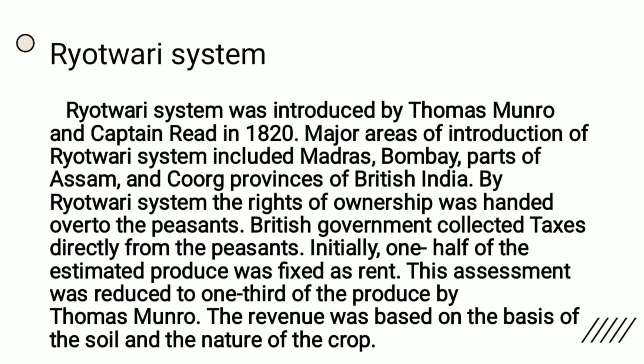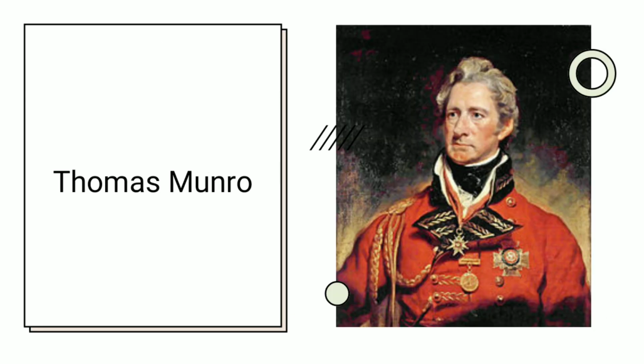The Raitwari system included Madras, Bombay, parts of Assam and Coorg provinces of British India. By the Raitwari system, the rights of ownership were handed to the peasants. The British government collected taxes directly from the peasants. Initially, one half of the estimated produce was fixed as rent. This assessment was reduced to one third of the produce by Thomas Munro. The revenue was based on the quality of the soil and the nature of the crop.